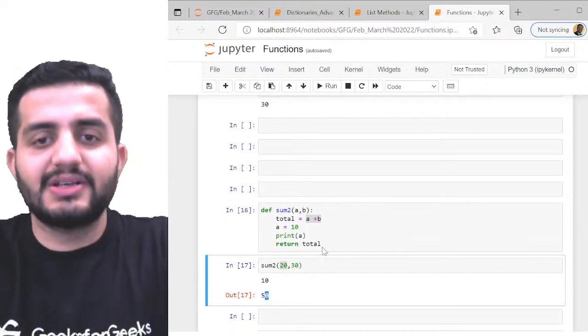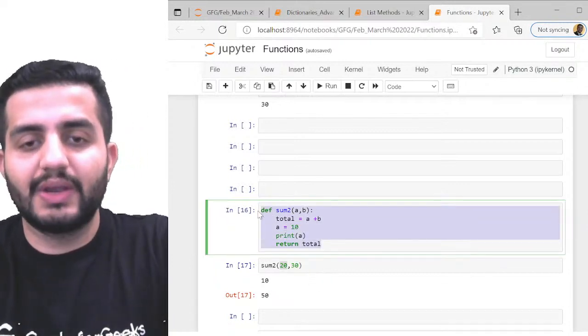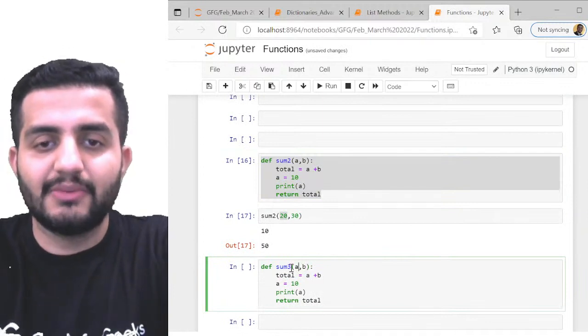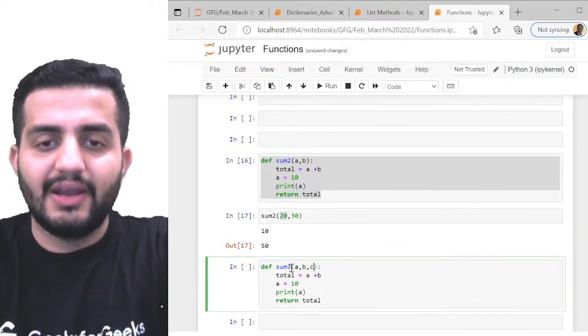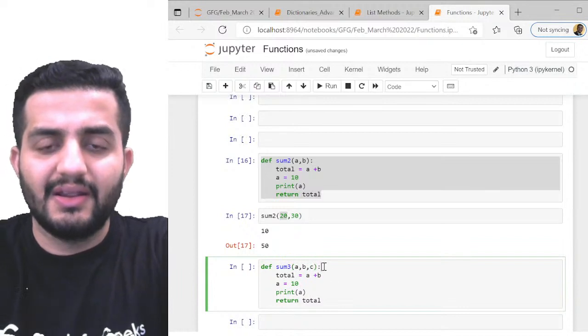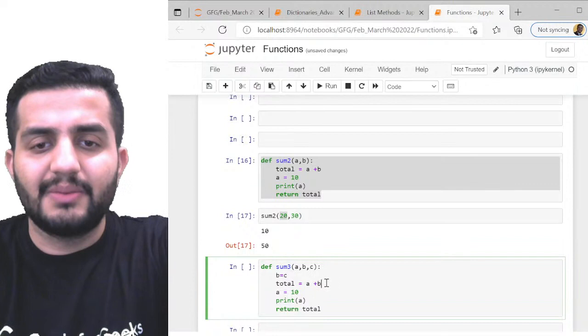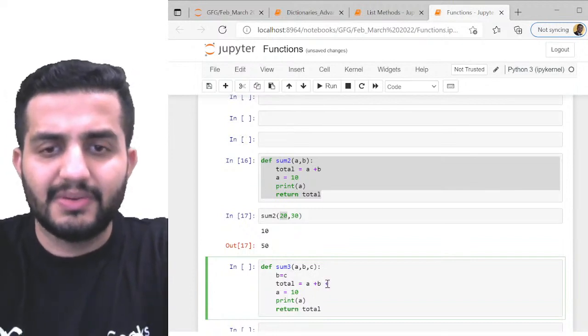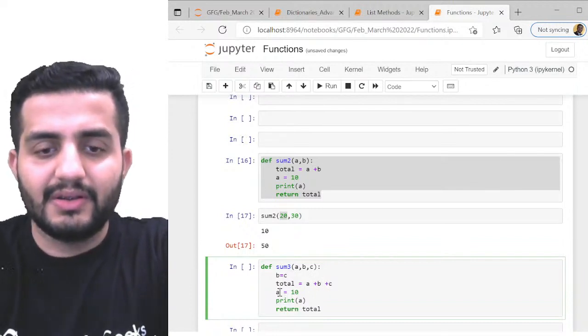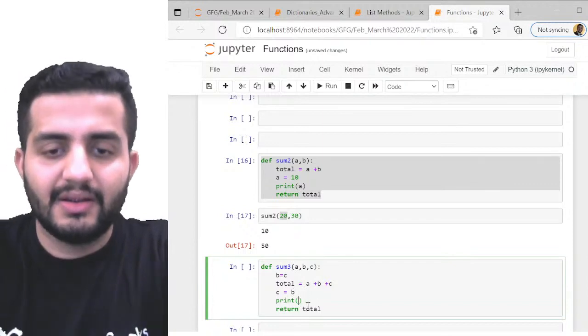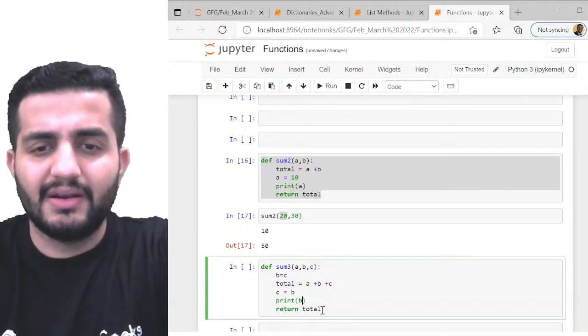Now let me give you one more question quickly, just on this note. I'll be doing sum of 3 here. I'll be saying b is equal to c, and then total is equal to a plus b plus c. Then I'll be doing c is equal to b, and then I'll be printing b and then returning total.